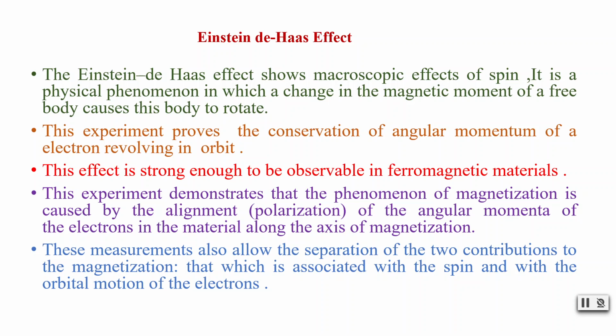Now these measurements also allow the separation of two contributions to the magnetization. An electron revolving in an orbit has both orbital angular momentum and spin angular momentum. So these measurements of the Einstein-de Haas effect let us know the two contributions to the magnetization: one is associated with the spin and the other with the orbital motion.